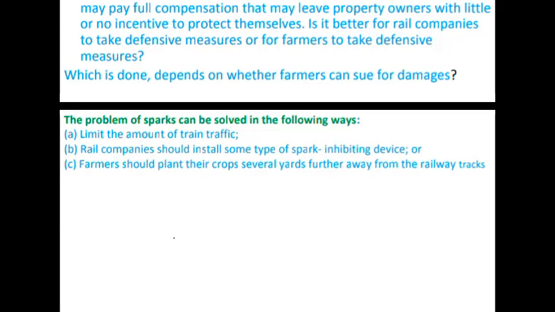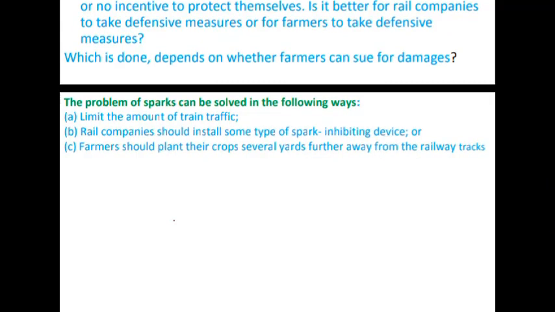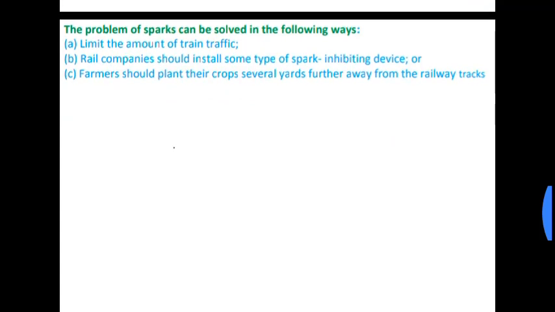The problem of sparks can be solved in the following ways: limit the amount of train traffic. Rail companies should install some type of spark inhibiting device, that means a reducing device. And farmers should plant their crops several years further away from the railway tracks, or it may be better for the farmer to cultivate far away from the rail track.